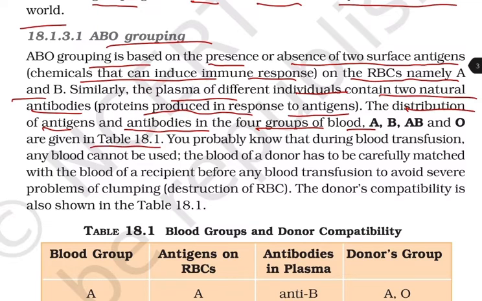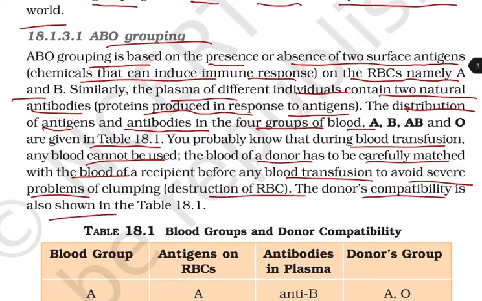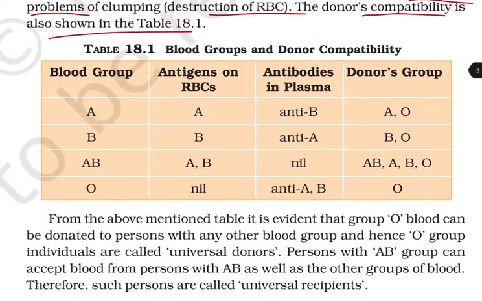You probably know that during a blood transfusion, any blood cannot be used. The blood of a donor has to be carefully matched with the blood of a recipient before any blood transfusion to avoid the severe problem of clumping, that is, destruction of RBC. The donor's compatibility is also shown in Table 18.1.